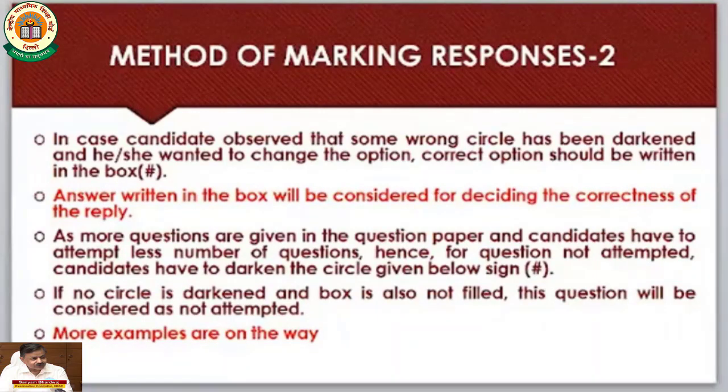I already stated and communicated that more questions are given in the question paper, and candidates have to attempt a smaller number of questions. Hence, for a question not attempted, the candidate has to darken the circle given at the eccentric mark or below the eccentric mark. If no circle is darkened and the box is also not filled, this question will be considered as attempted. More examples are on the way, which I had communicated to you.